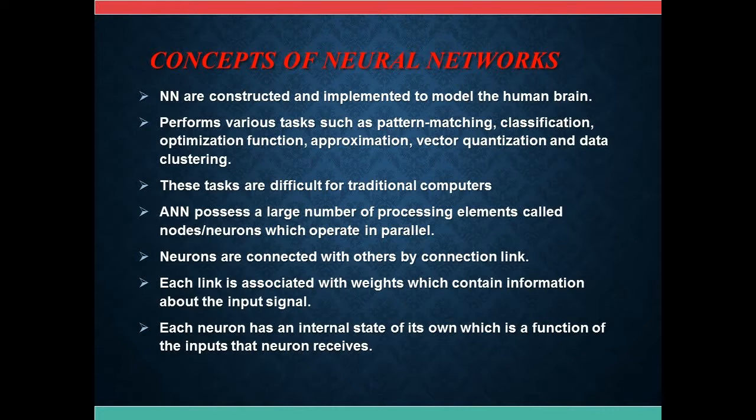Each link is associated with weights which contain information about the input signal. Each neuron has an internal state of its own, which is a function of the inputs that neuron receives. An artificial neural network consists of a pool of simple processing units which communicate by sending signals to each other over a large number of weighted connections.